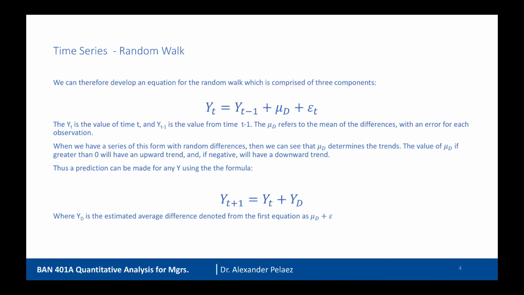So what is this saying? This says that if your differences tend to be positive, then that means you're going to have your upward trend. And if your differences are negative, you'll have a downward trend. So prediction can be made using a formula y_(t+1) is equal to y_t, which is the day before, plus the difference, where mu_d is the estimated average difference from the first equation, plus some error term.